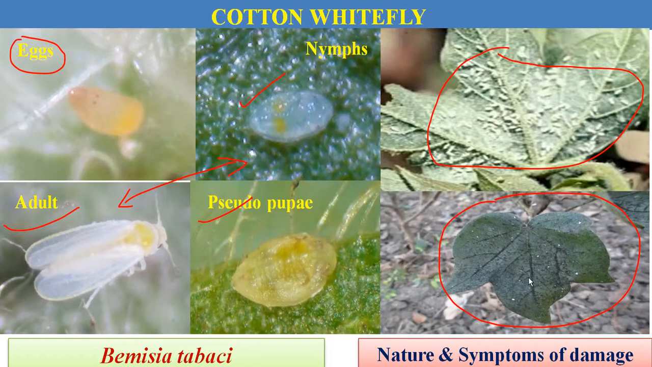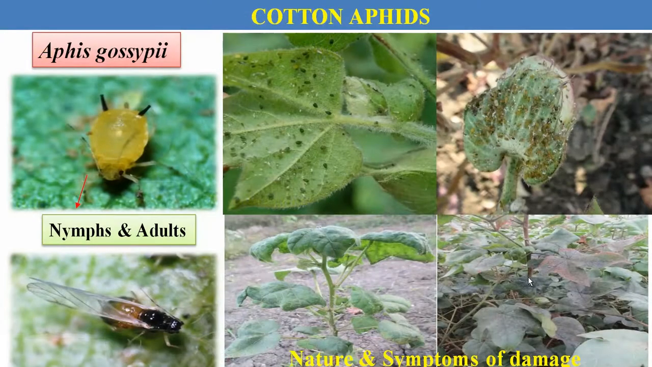Besides feeding, this Bemisia tabaci species acts as a vector for cotton leaf curl virus in cotton. The next sucking pest is aphids. The major species is Aphis gossypii, which infests all cotton areas in Maharashtra as well as in India. Here the aphid reproduces parthenogenetically. It means that instead of laying eggs, the female aphid gives birth to young ones directly.